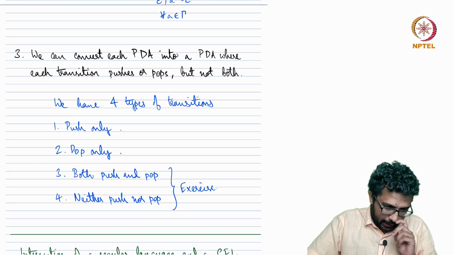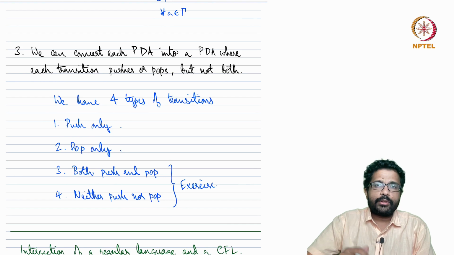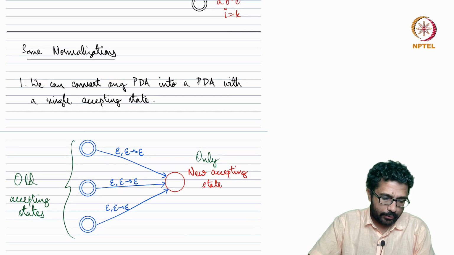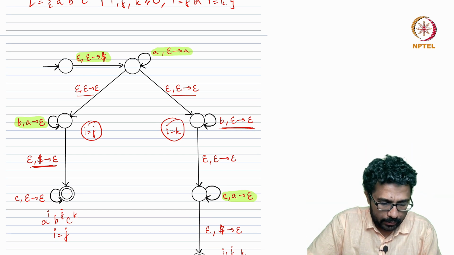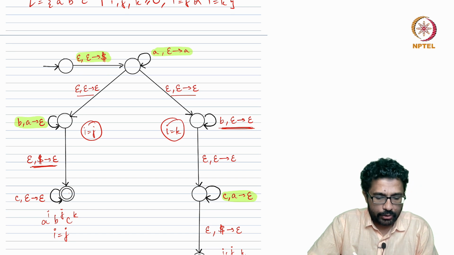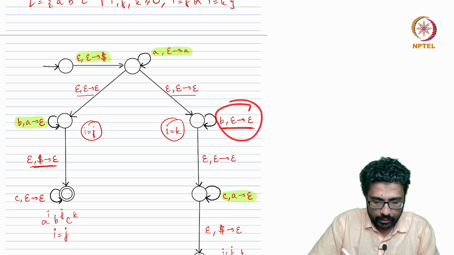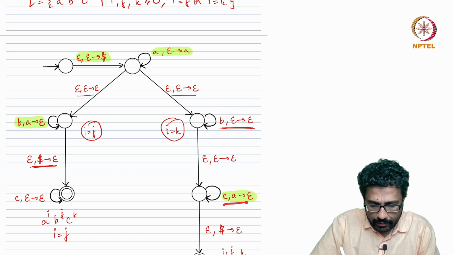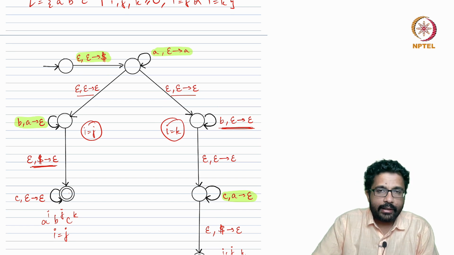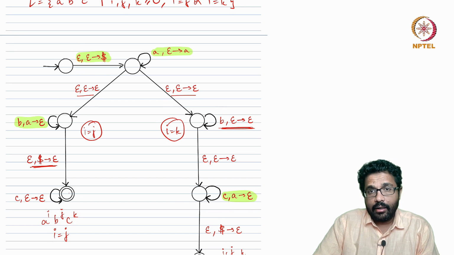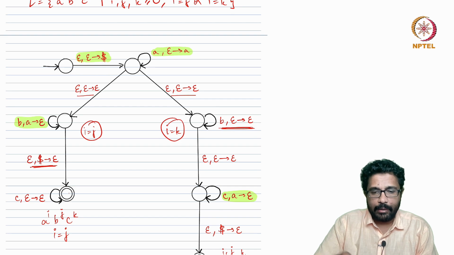And finally, one more modification that I wanted to mention. If you look at here, there is a push but there is no pop. In this transition there is no push, no pop. Here also there is no push, no pop, like I am talking about this one. And here there is a pop but there is no push. So in any transition it is not required that there is a push or a pop. We could have both of them happening, or only one of them happening, or neither of them happening.